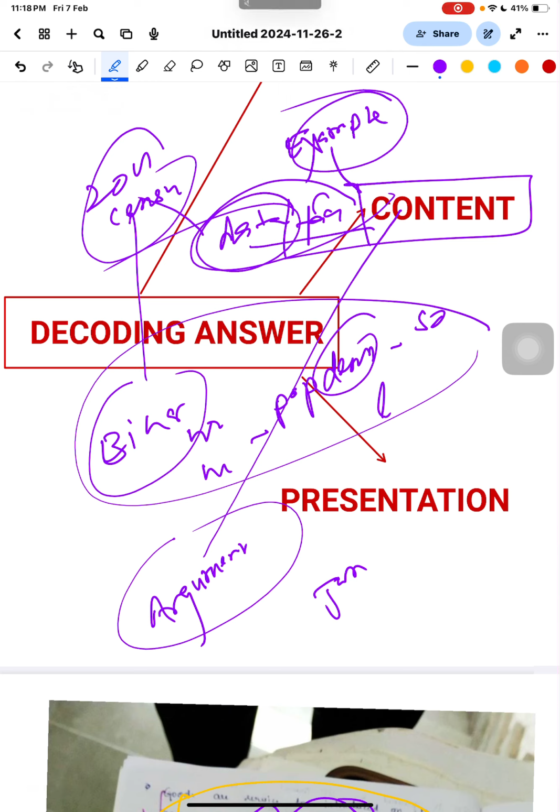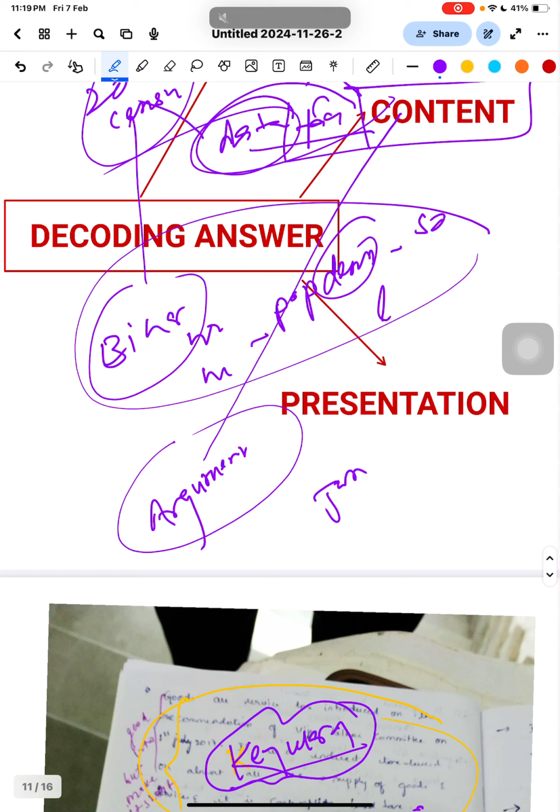It means you are just writing whatever comes to mind. But if you give the justification, the examiner will understand that yes, this person knows, and this person deserves selection. Otherwise, you know what they will think. They will think that this person is not up to the mark, let them write the prelims again, and they will send you back. So please remember that. This is called content and presentation.